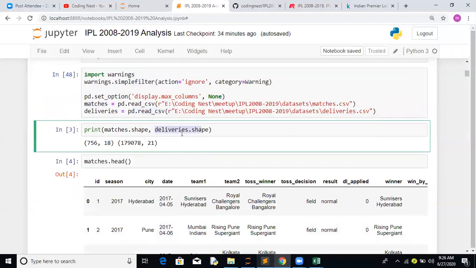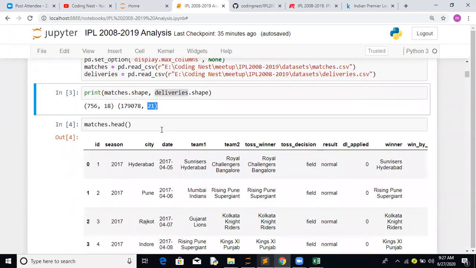Matches.shape and deliveries.shape. In the matches.csv file, the total number of matches, meaning observations, is 756, and the number of features is 18. For deliveries.shape, it contains many more details: 179,078 observations and 21 features. So that's the basics of your data analysis part.